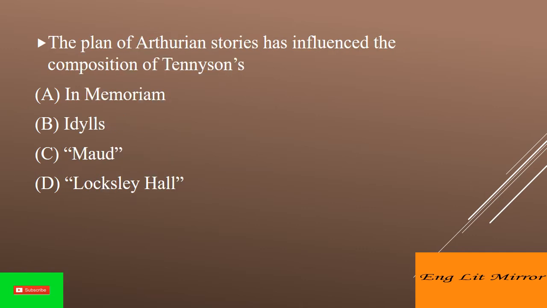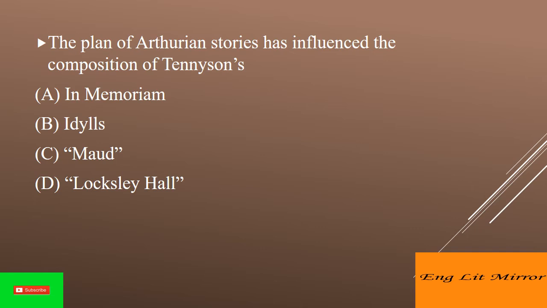The plan of Arthurian stories has influenced the composition of Tennyson's, answer is option B. Idylls. The Idylls of the King, published between 1859 and 1885, is a cycle of 12 narrative poems by the English poet Alfred Lord Tennyson, which retells the legend of King Arthur, his knights, and the rise and fall of Arthur's kingdom.